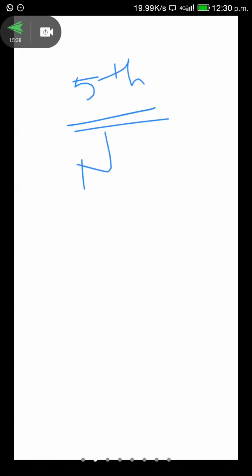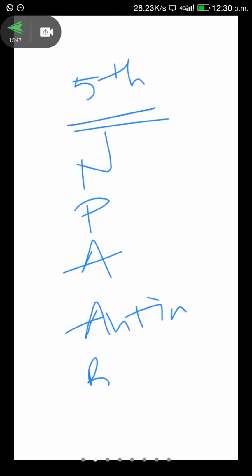What are the fifth group elements? Nitrogen, phosphorus, arsenic, antimony, bismuth. Semiconductor devices are made up of which group elements?